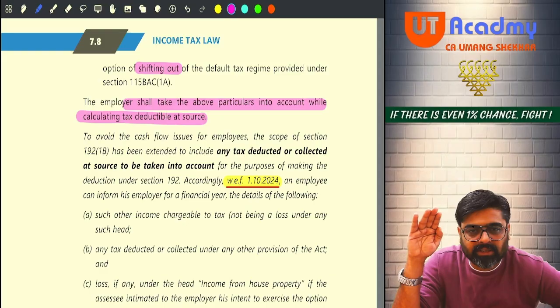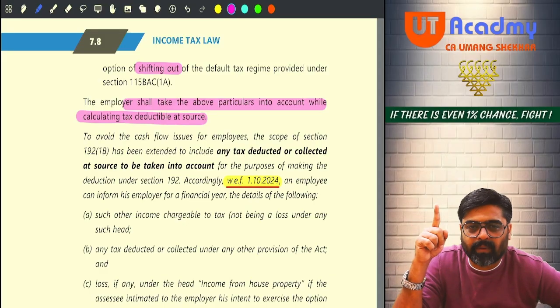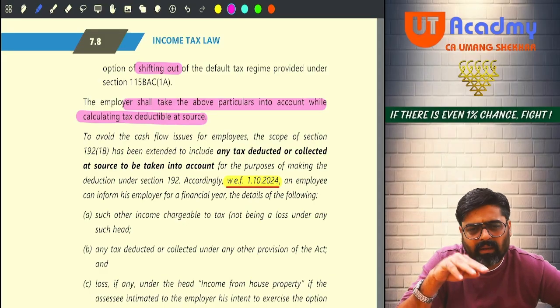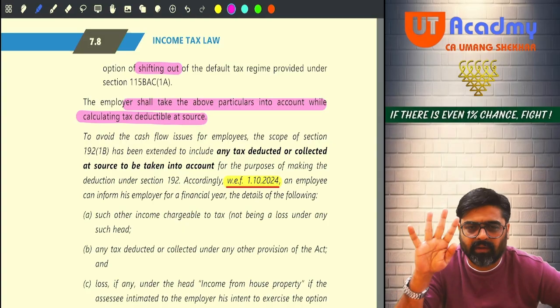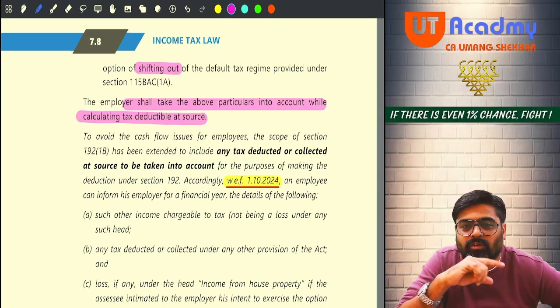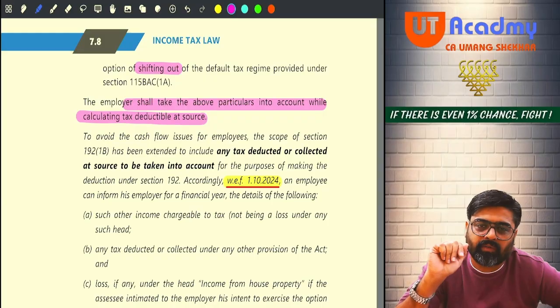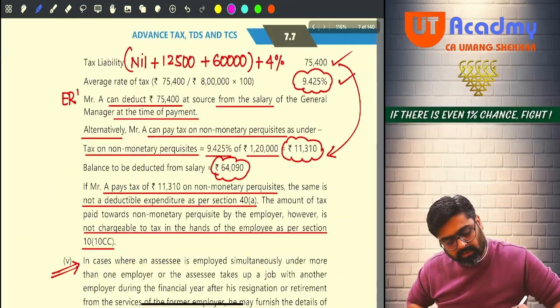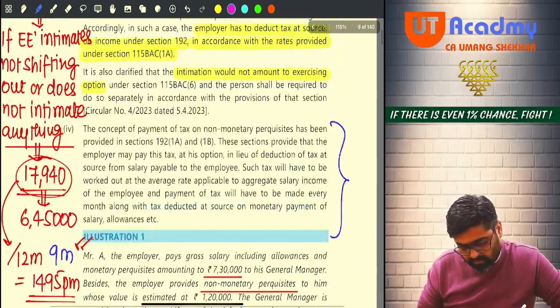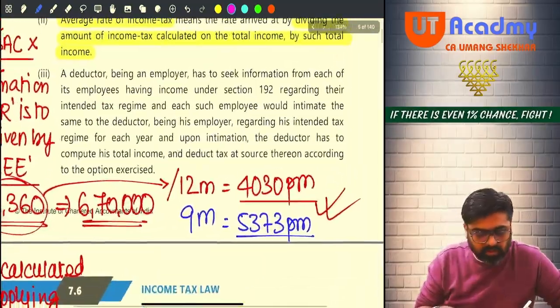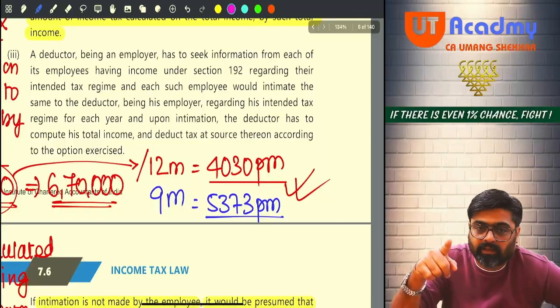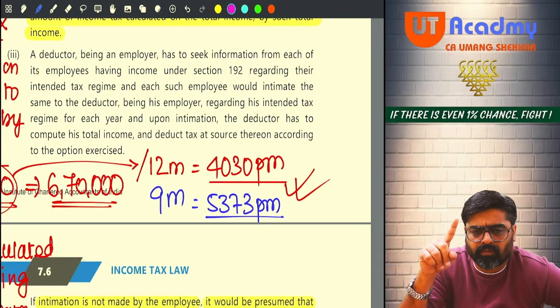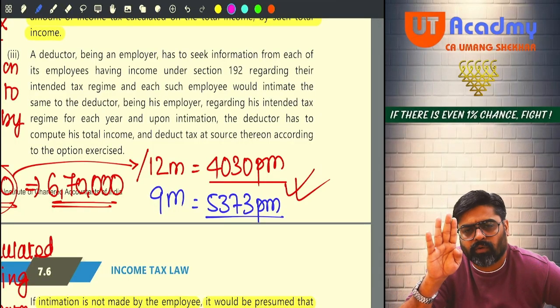So for the initial months, from April till January, in the majority of cases the same amount of TDS will be shown. Every month the same amount of TDS will go. See, for example, in this case we have seen, every month how much was the TDS? 4030 per month. In the case which I told you earlier, every month 4030 you will see.